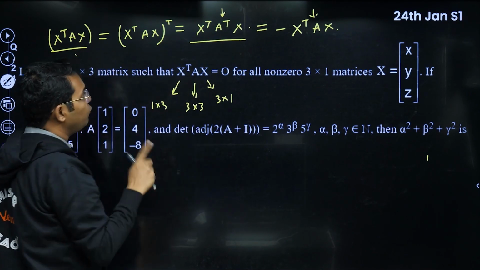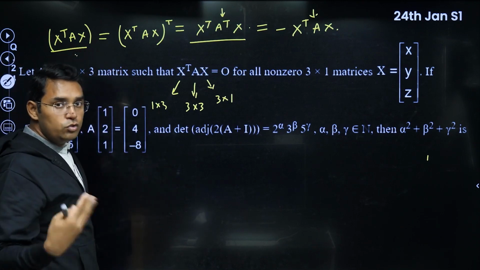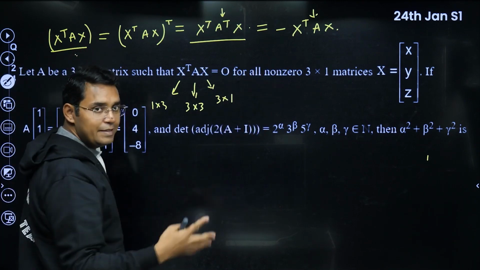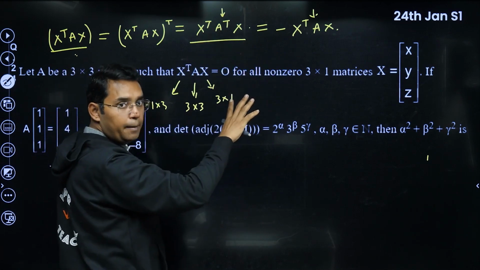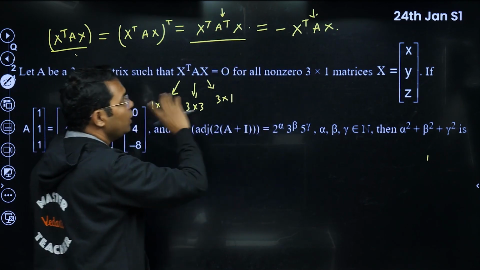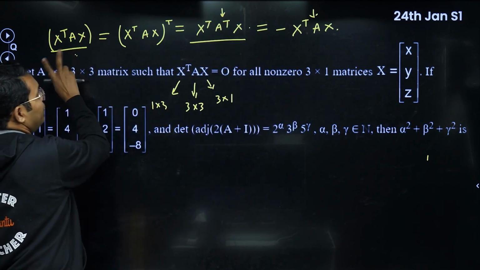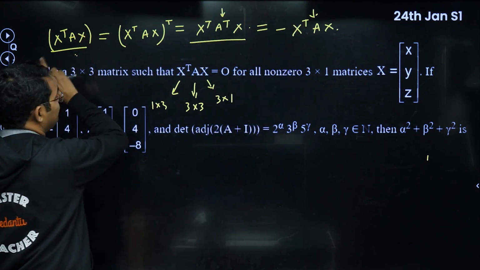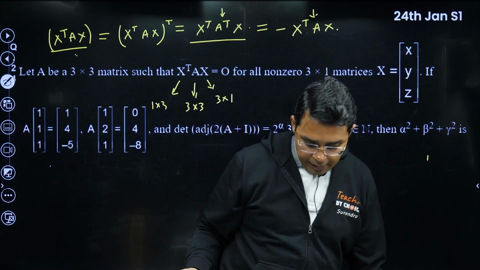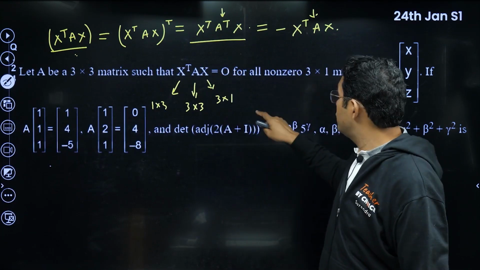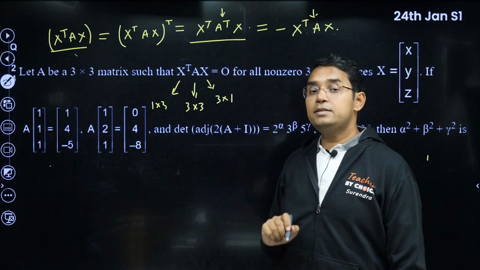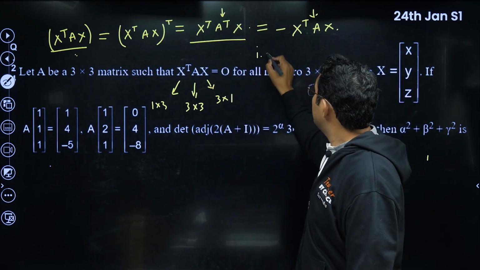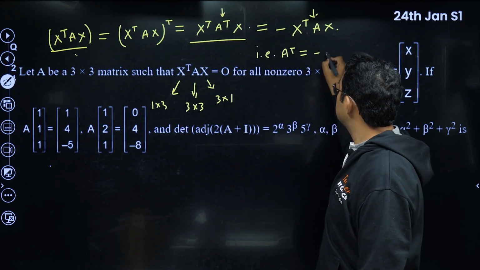Now if you want this thing to be equal to 0 for every value of x, y, z, then having A^T equal to minus A. If A^T is equal to minus A, you don't have to rely upon x. This will be equal to minus of this thing. That means this will become equal to 0. So what I'm saying is that this relation is equal to 0 for all such capital X only if A is skew symmetric. That means A^T is equal to minus A.